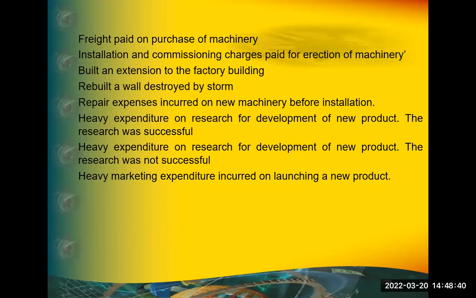Suppose freight paid on purchase of raw material, revenue expenditure. Installation and commissioning of machine, erection of machine, expenses paid on erection of machine. Why? Capital expenditure. Any expenditure incidental to the fixed asset is capital expenditure. Commission paid on purchase of machine, capital expenditure. Okay.